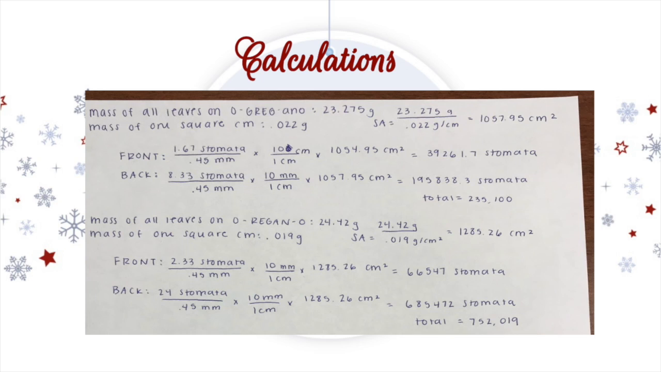We repeated this entire process on our second plant. After finding a surface area of 1,285.26 centimeters squared, we used dimensional analysis for the front leaves and for the back sides of the leaves. Finally, we added these two numbers together to find the total number of stomata for our second plant.